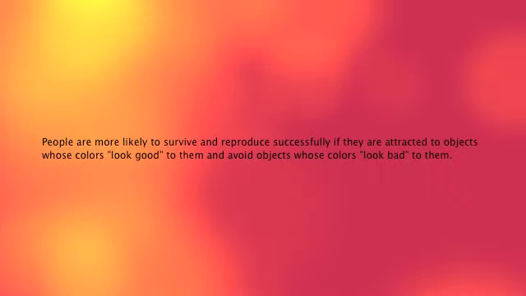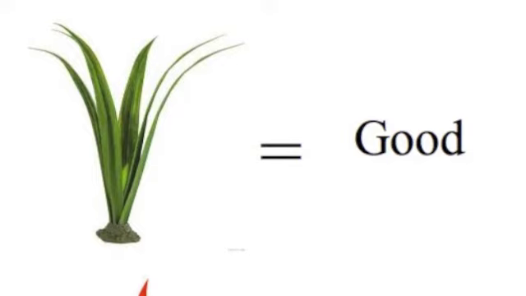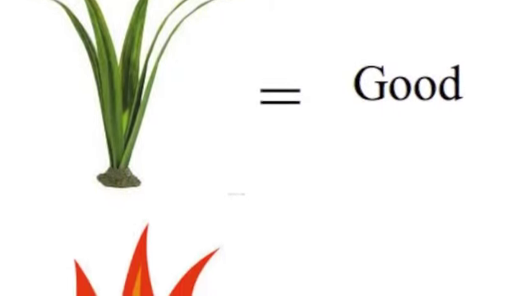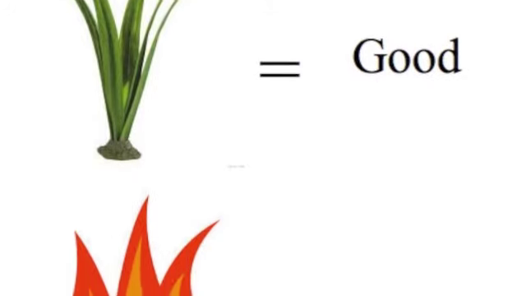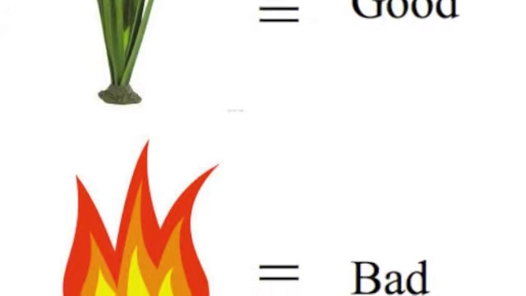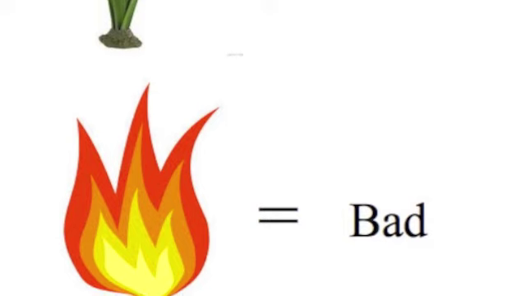The ecological valence theory is grounded on the premise that human color preferences are fundamentally adaptive. People are more likely to survive and reproduce successfully if they are attracted to objects whose colors look good to them and avoid objects whose colors look bad to them. This ecological heuristic will in fact be adaptive, provided that how good or bad colors look reflects the degree to which objects that characteristically have those colors are advantageous or disadvantageous to the organism's survival, reproductive success, and general well-being.